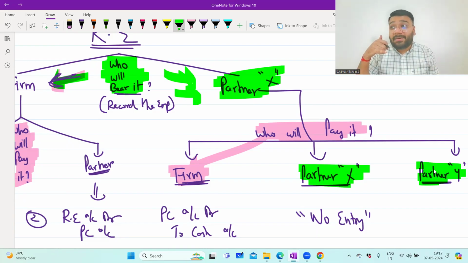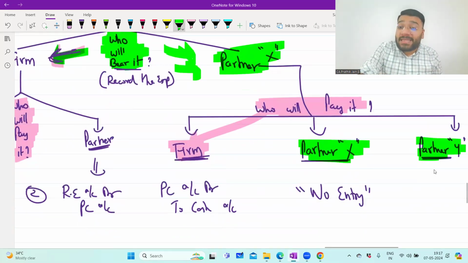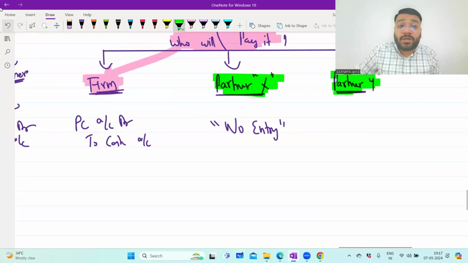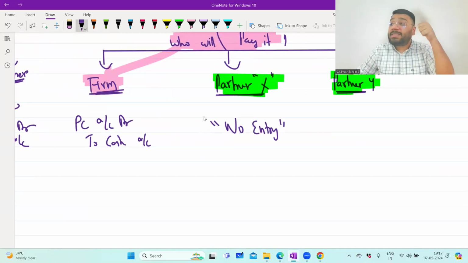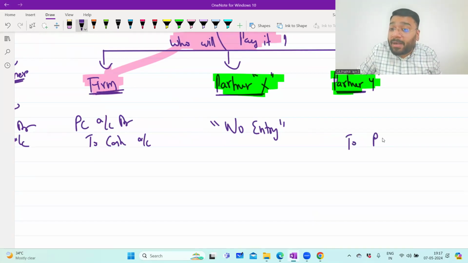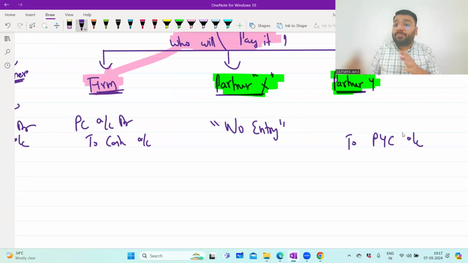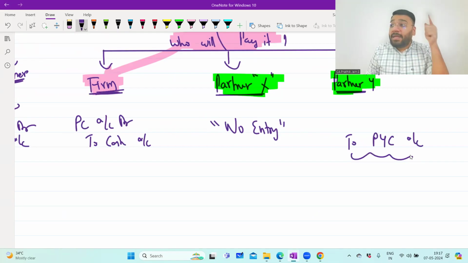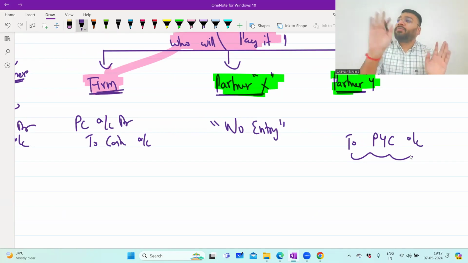The firm is saying, you pay the money to partner X, I will take the responsibility to pay you in future. So the firm is taking the responsibility to pay partner Y in future. Anything that the firm has to pay in future is a liability. And to create a liability, we have to give a credit to partner Y's capital account. So the firm has to pay this money to partner Y in future because the firm gave a commitment to Y: you pay the money to X now, I'll give it to you in future.